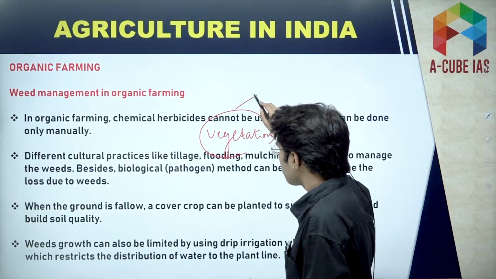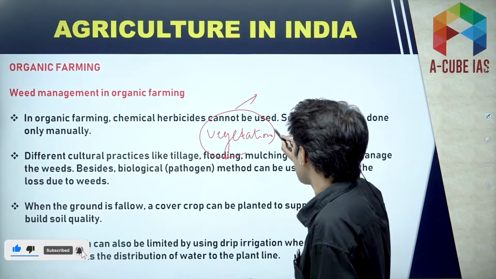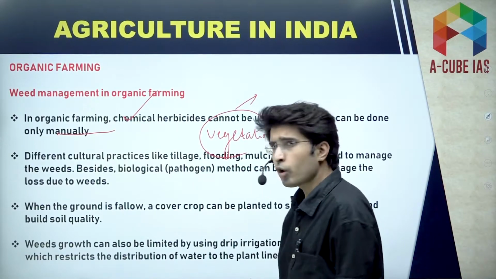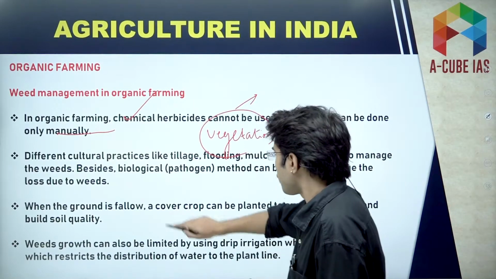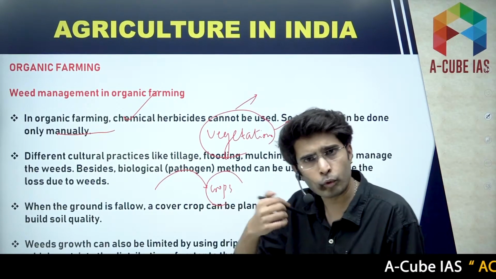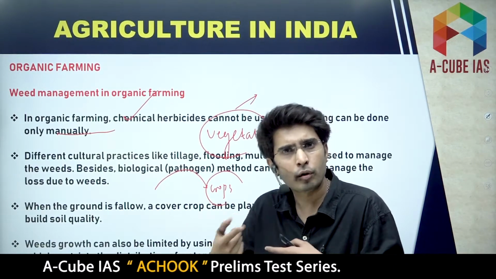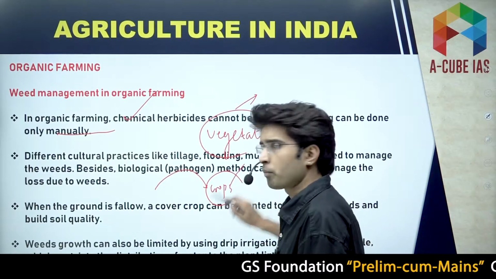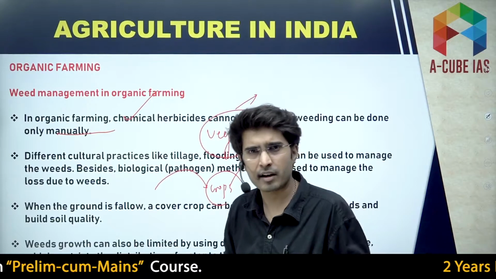So since we cannot use any chemical, we cannot use any synthetic herbicide, so we remove this vegetation manually. So this is the point you need to remember. Moreover, we use the drip irrigation method also. Under drip irrigation, the water will fall only on the crops, not on the vegetation which you do not need. Since the vegetation won't get the water, they won't grow. So drip irrigation will target only crops. So under organic farming we use drip irrigation also. These facts are important.